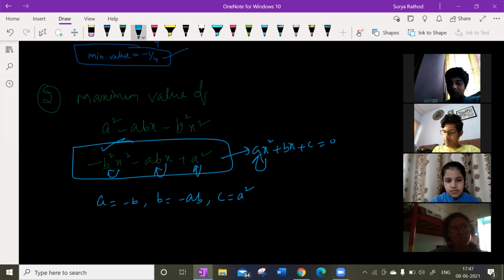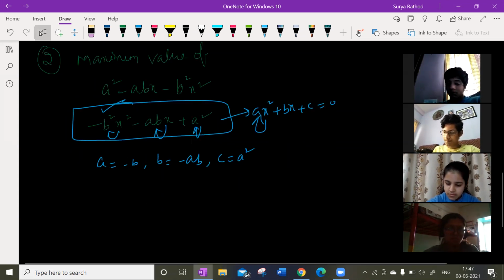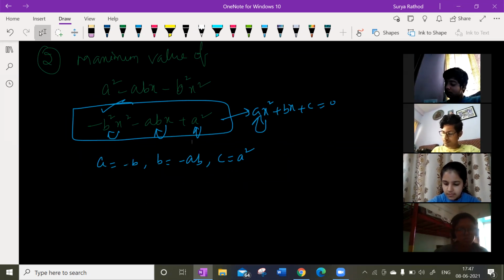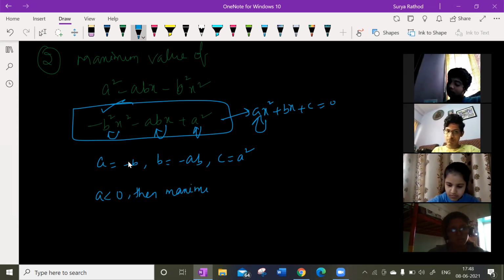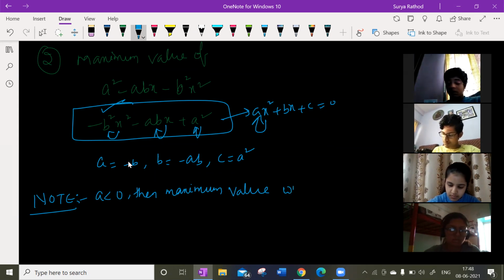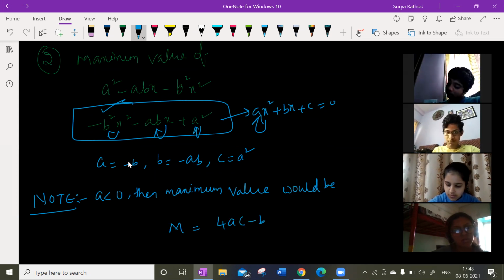Now just recall what I told you. For the extreme value, if a is greater than 0, the minimum value is the extreme value. If a is less than 0, then take this as a note: the maximum value, which I denote with capital M, is the same formula, (4ac minus b square) by 4a.